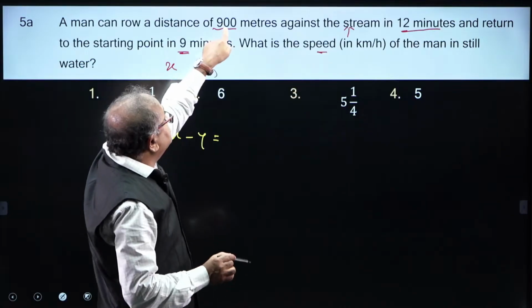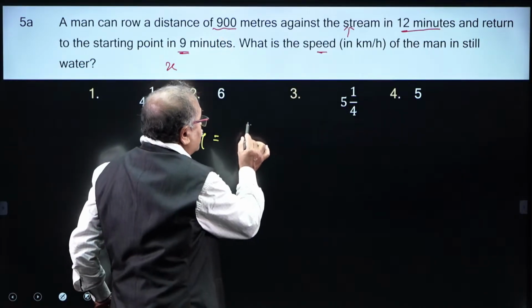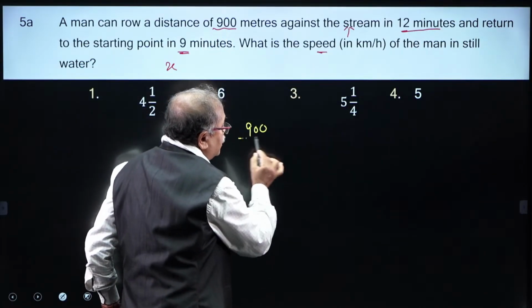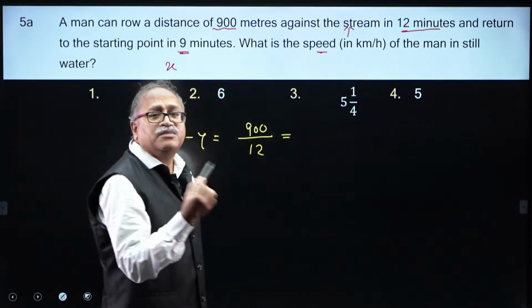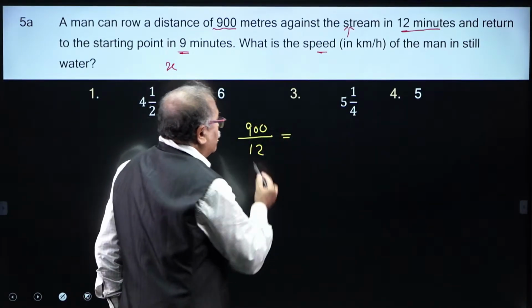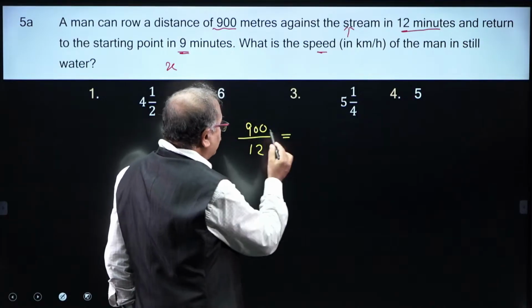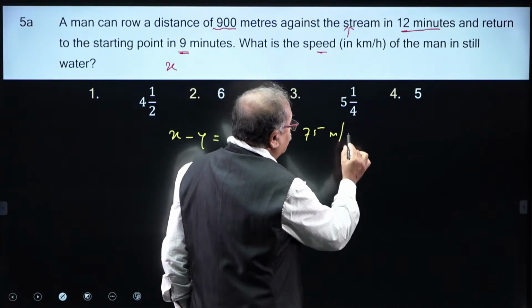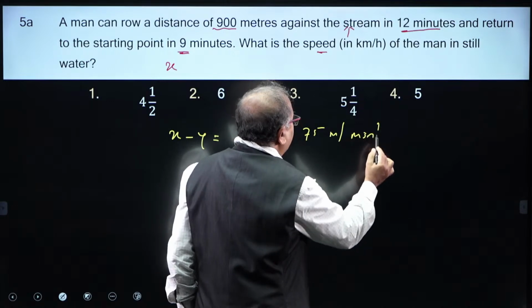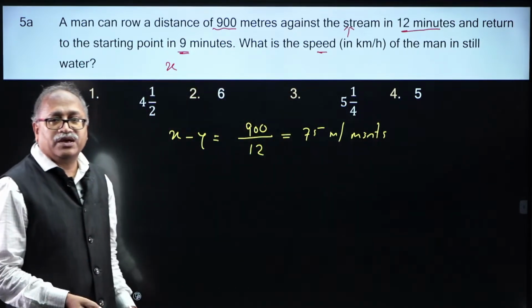So, I will convert this, 900 divided by 12. Let me take first in meter per minute. So, here it comes, 75 meters per minute, because I have taken the minute over here.